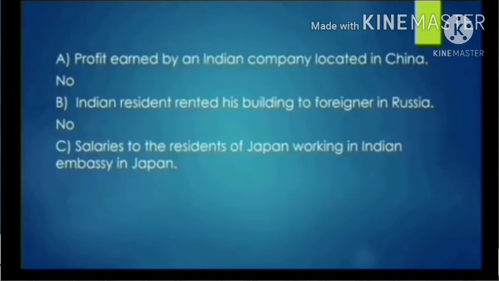So next question, you can see here: salary to a resident of Japan working in the Indian embassy in Japan. What do you think?